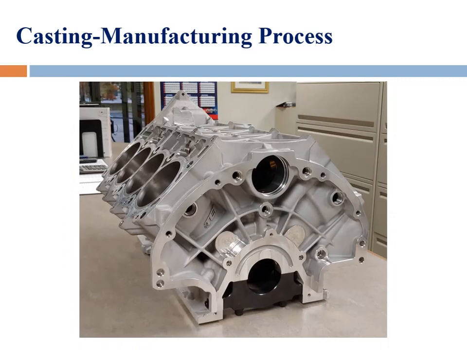When we want to manufacture a component having intricate shapes, like this section of the engine block, which is quite intricate and complex in shape, then we mostly prefer casting as a manufacturing process.